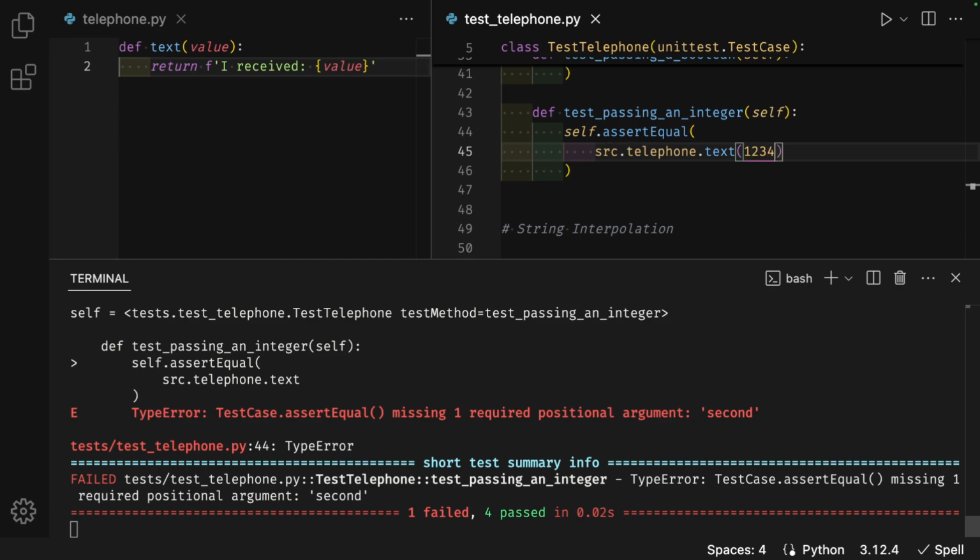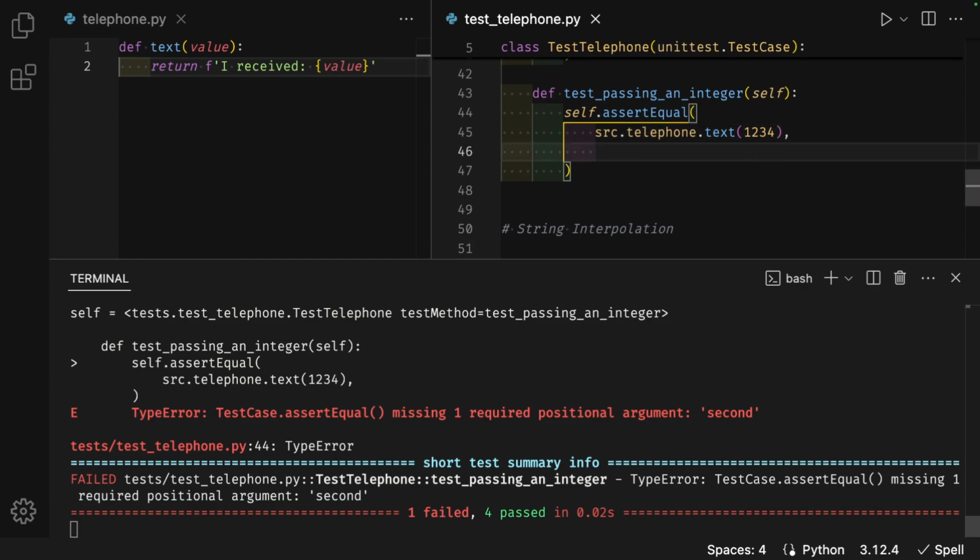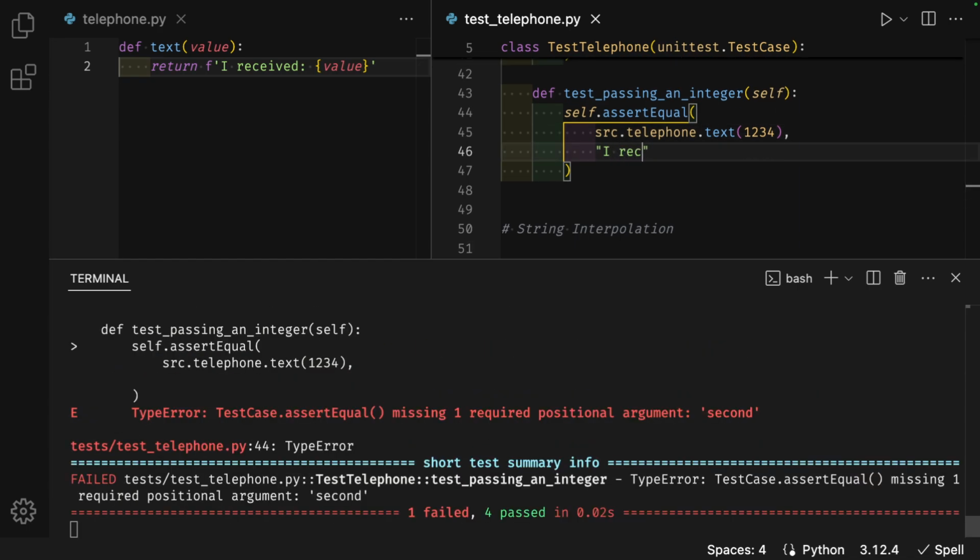Parentheses 1, 2, 3, 4, a comma at the end. Enter. And on the next line, in quotes, I received colon, quote 1, 2, 3, 4. Close the quote.